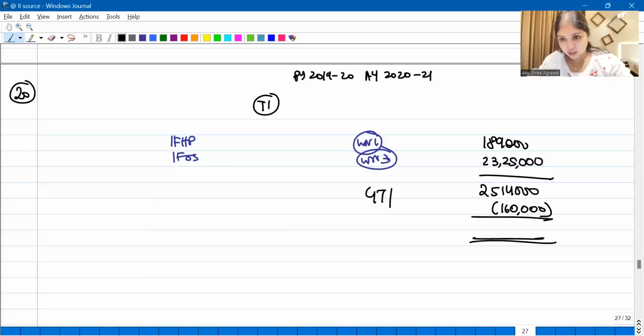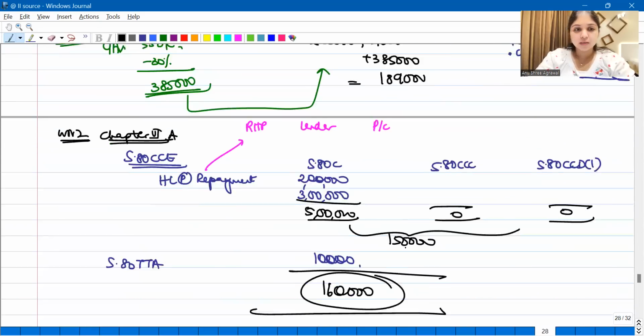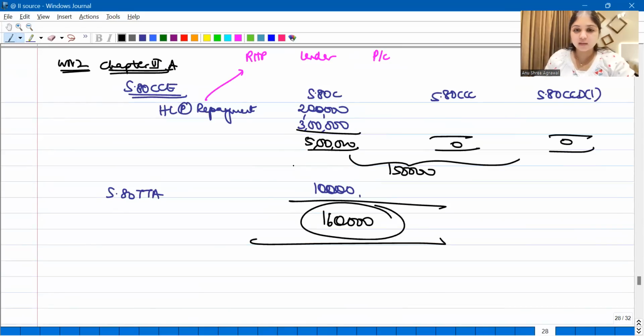So what's the total income of the assessee now? 23,54,000, already in multiples of 10. Hence, no need to round off. 80TTA I've already considered, Ruben. It's already there. I'll show you. It's already there in chapter 6A. This 10,000 was 80TTA only.